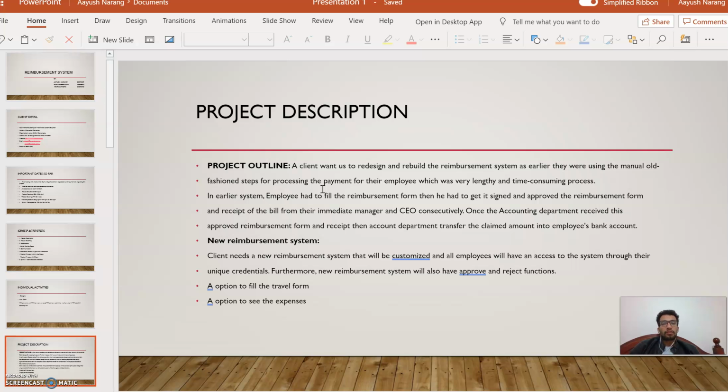In the offline system, the earlier system, an employee has to fill the reimbursement form in the offline manner and has to get it signed by the CEO and the manager. It takes a lot of time. But in the new system, he doesn't have to worry about all these things. It's efficient and all.